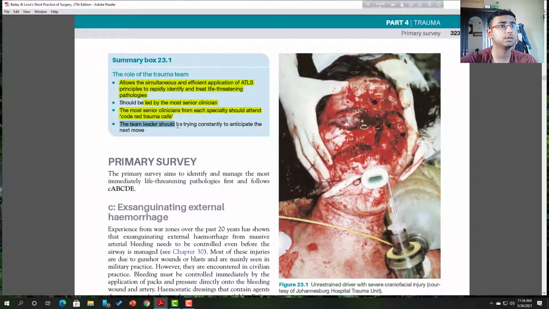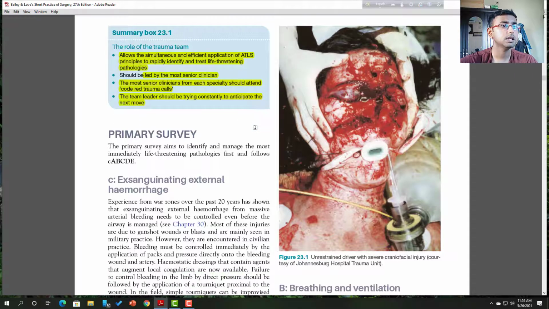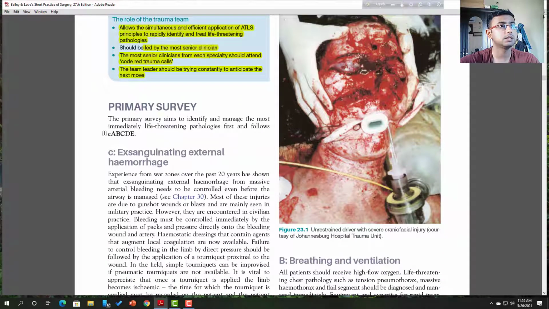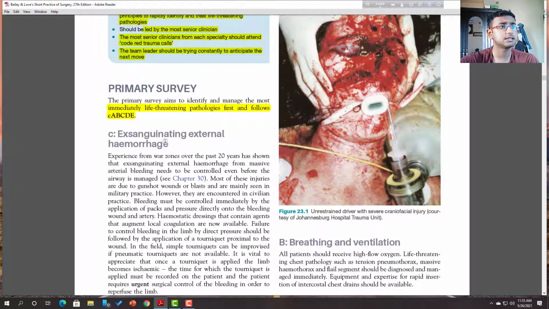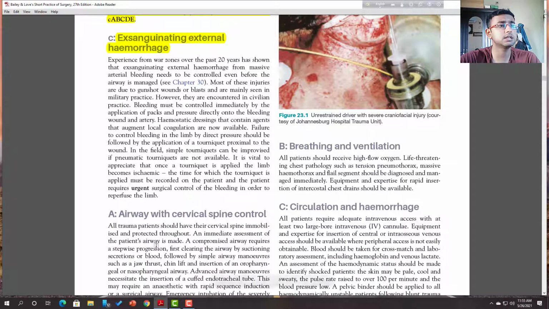Now the team leader should try to anticipate the next move. That means there will be a team leader, who must be a senior one, and he will lead his team. Now for the primary survey, you must maintain the steps: C, A, B, C, D, E. This is the way of managing a patient. First is exsanguinating external hemorrhage. If there is any spouting bleeding or hemorrhage that we see macroscopically, in that case we have to manage that external hemorrhage.